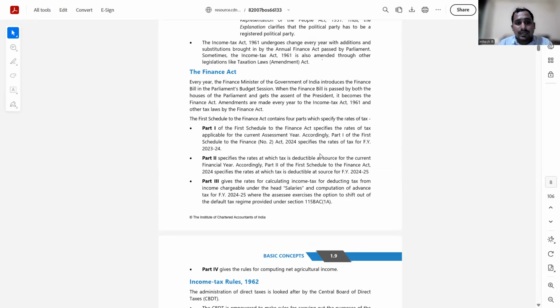Now I'll tell you what a Finance Act is. Like we have already discussed, every year the Finance Minister of the Government of India introduces the Finance Bill in the Parliament's budget session. When the bill is passed by both the Houses of Parliament and gets the assent of the President, it becomes the Finance Act. Every year we cannot sit and make amendments in the Income Tax Act itself. So there have to be changes incorporated in a parallel manner, and this is taken care of by the Finance Act.